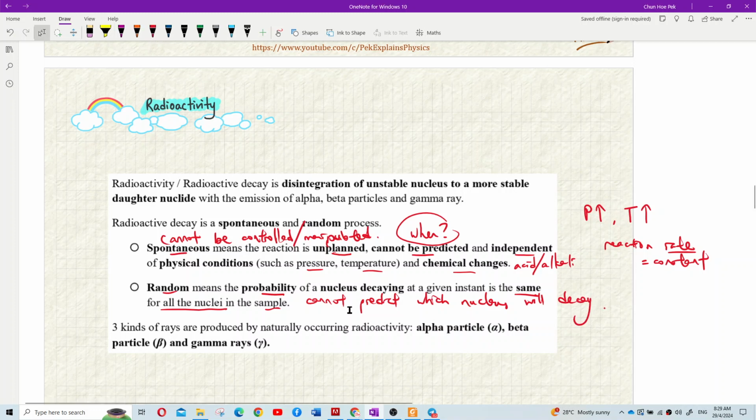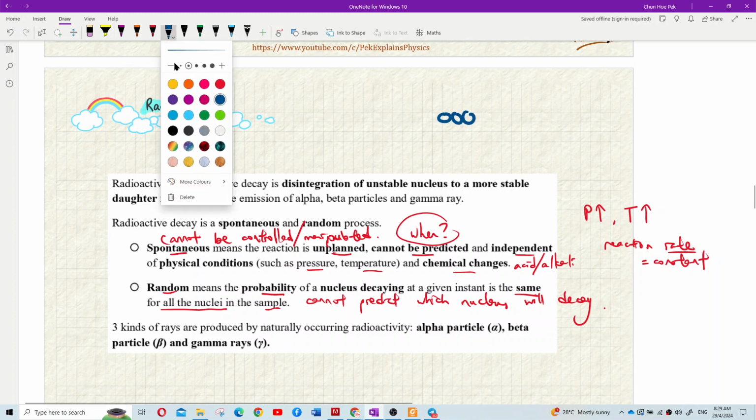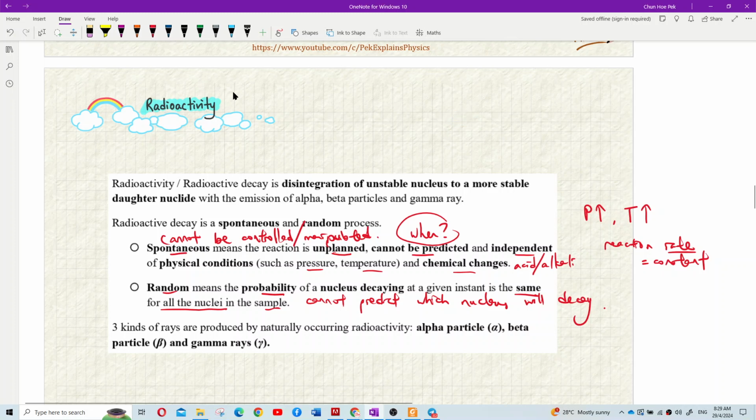Cannot predict which nucleus will decay. So that means I have a sample. Let's say I have a sample of uranium. How many nuclei are there? How many uranium-238? 239 and so on. Okay, this is a radioactive unstable nucleus.